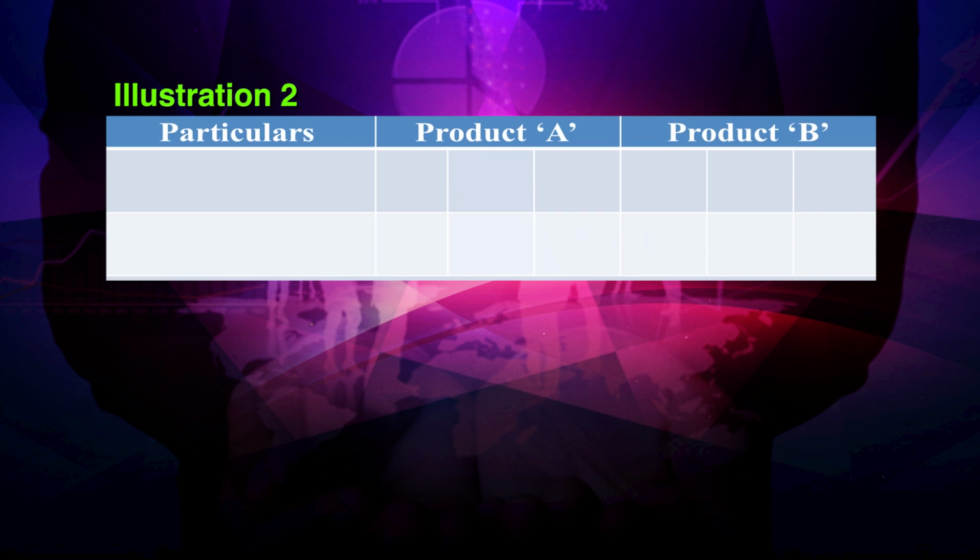We will have the columns where the first column is particulars, next 3 columns for the product A with various selling prices, and the further 3 columns of product B with the various selling prices.